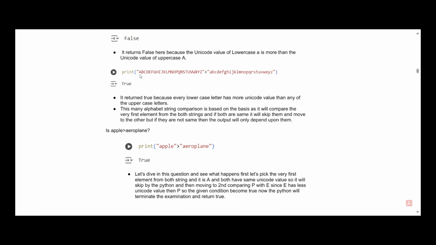Here in the first part we write all the uppercase letters, in the second part we write all the lowercase letters, and we are comparing whether the lowercase is greater than uppercase, so it is returning true, which basically proves that the lowercase letter has more Unicode value than the uppercase letter, no matter which letters we are comparing.